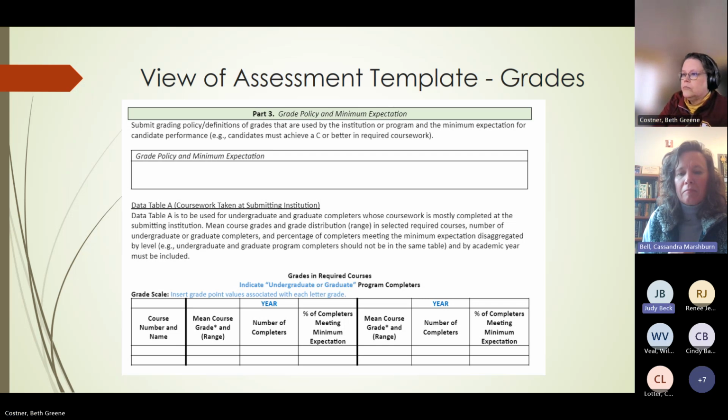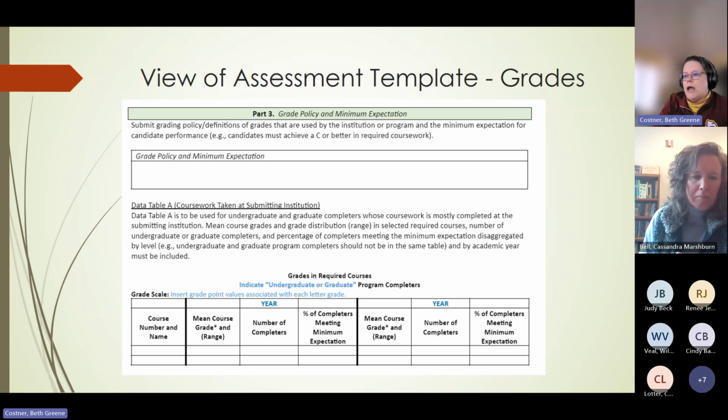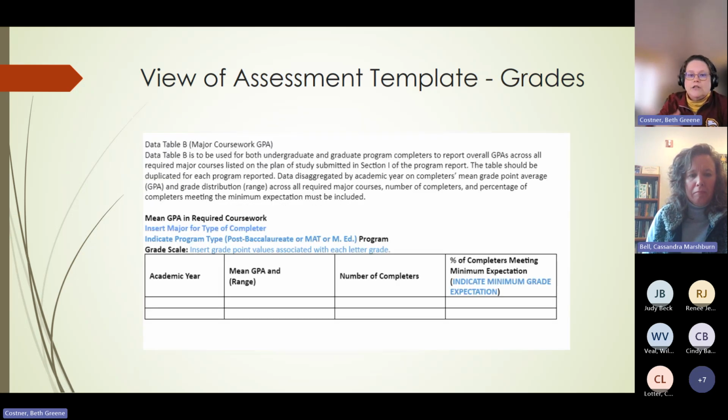Okay, thanks. All right, and then here's the view of the assessment template for grades. There are some specific tables that you have to use if you're doing grades. You do have to add the grade policy. That box is clearly not on anything except grades. And there are actually 2 tables. You have to complete both tables.